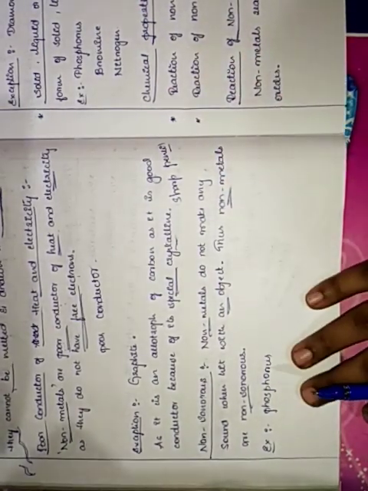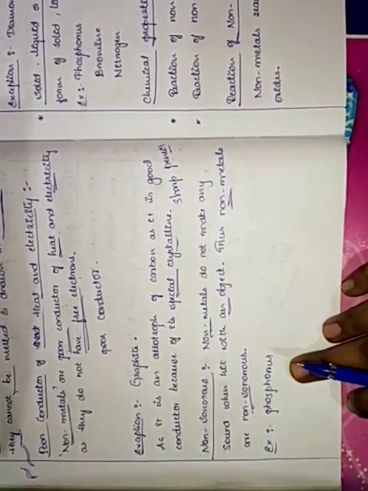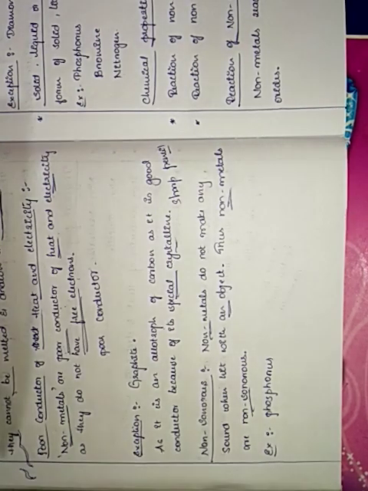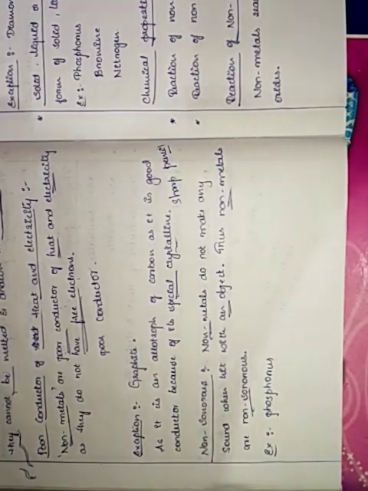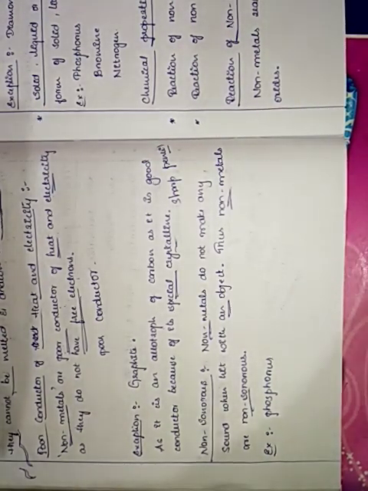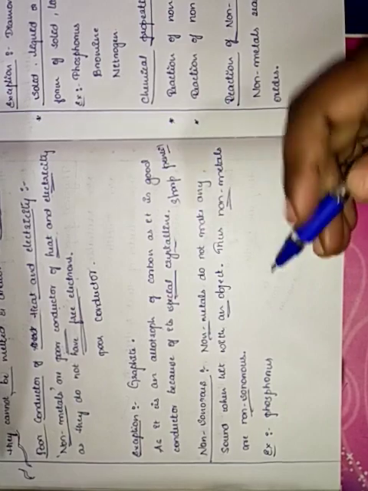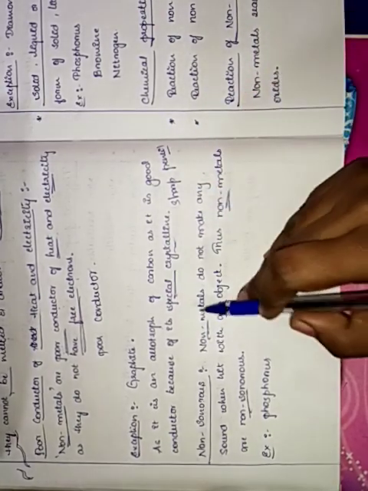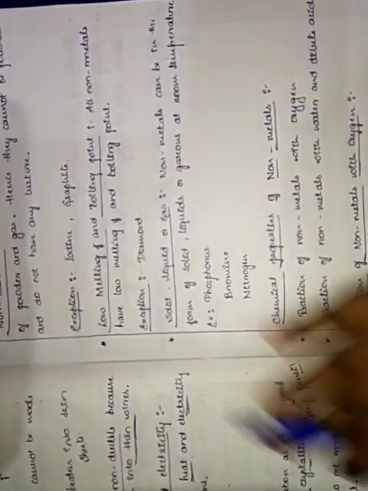Similarly, we have an example for non-sonorous. That is phosphorus. Phosphorus is a non-metal which does not make sound when it is hit with an object. Clear, children? It is so easy: non-sonorous is that which doesn't make sound when it is hit by an object. That we call non-metals or non-sonorous. Clear?